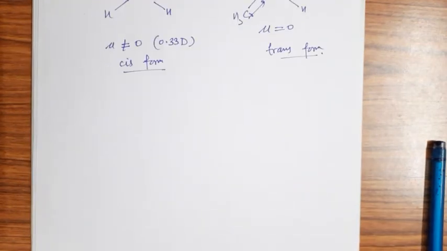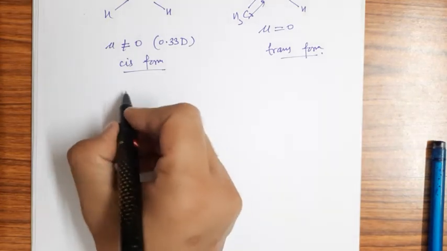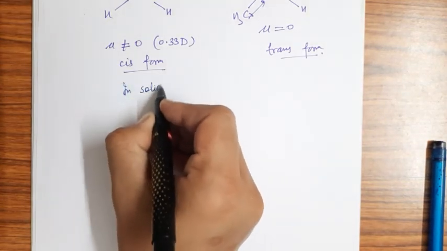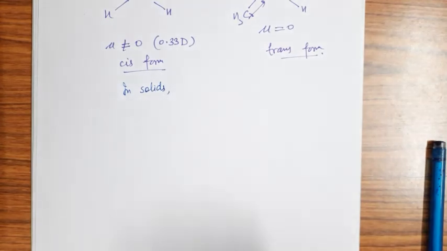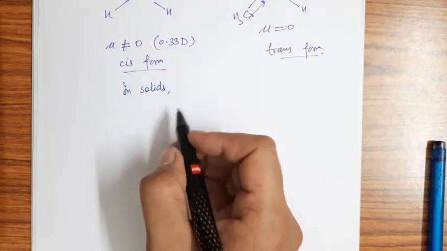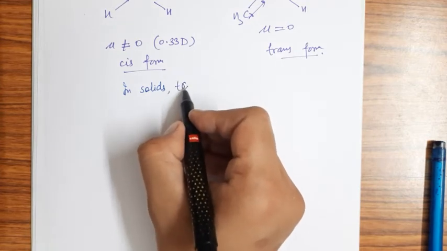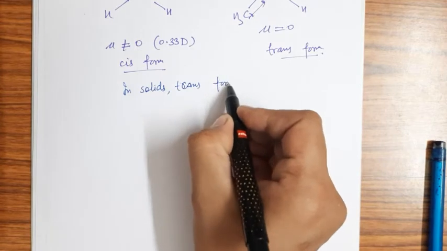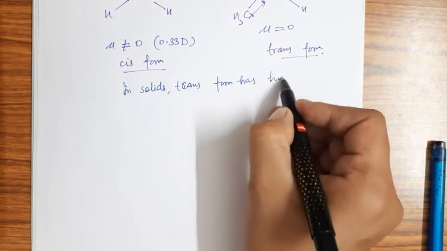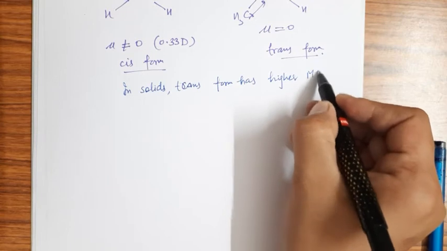Now we can say that in the case of solids, if we take a solid compound, the trans isomer has a higher melting point than the cis form. This you have to remember: if we take higher alkenes that are solids, the trans form has a higher melting point. Now what is the reason?